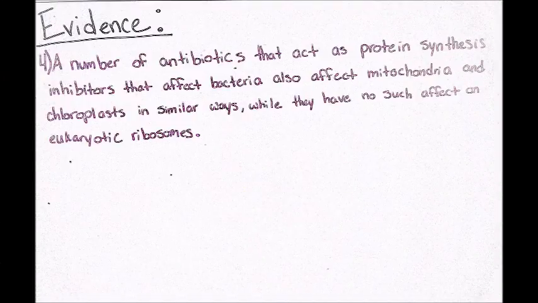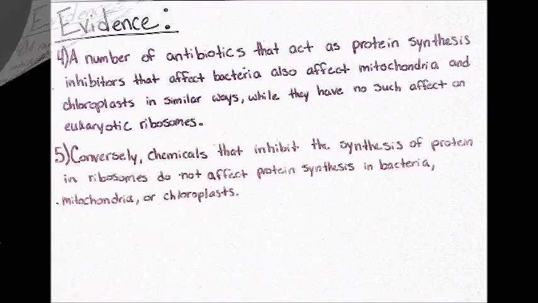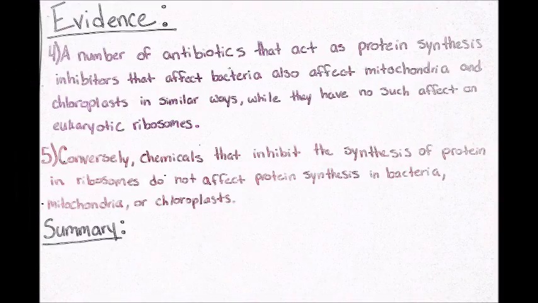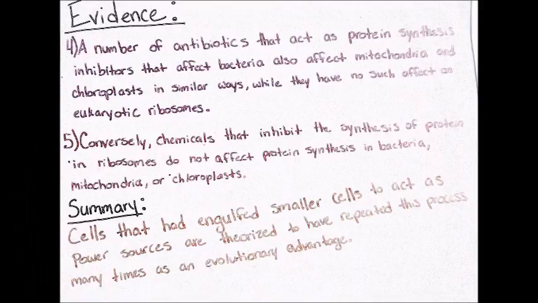A number of antibiotics that act as protein synthesis inhibitors that affect bacteria also affect mitochondria and chloroplasts in similar ways, while they have no such effect on eukaryotic ribosomes. Conversely, chemicals that inhibit the synthesis of protein in eukaryotic ribosomes do not affect protein synthesis in bacteria, mitochondria, or chloroplasts. In other words, cells that had engulfed smaller cells to act as power sources are theorized to have repeated this process many times as an evolutionary advantage.